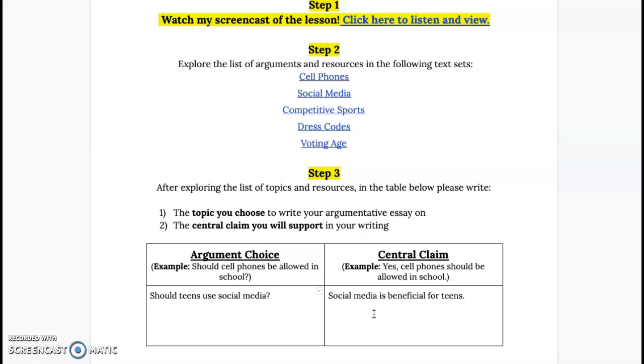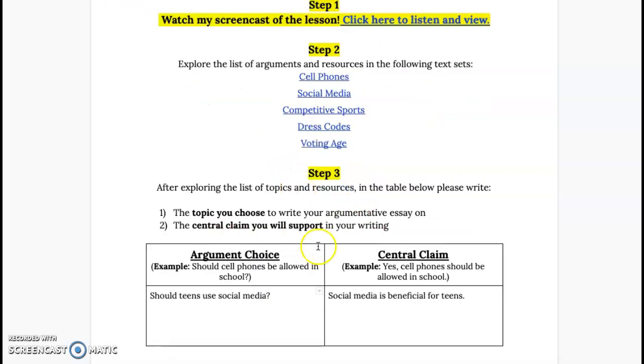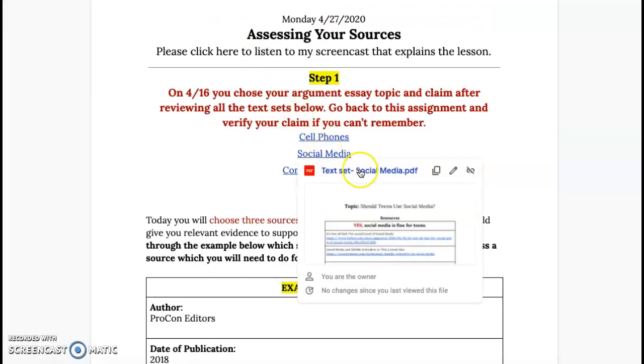So we're going to take this and now go to the next step of preparing to write our essay, and that is finding three credible sources. So three sources from our text set that will help us find relevant evidence. So this is today's assignment. You'll see it's called Assessing Your Sources. Right on it are the links for the five argument choices. I want you to click into the one that is yours, that goes along with your claim. So again, mine is social media is beneficial for teens, so I would click right into the social media text set.